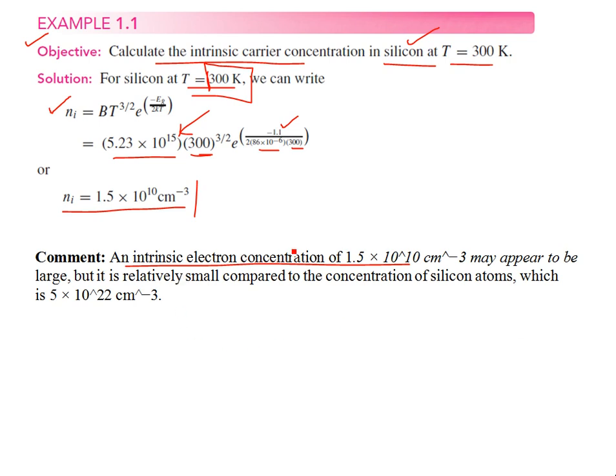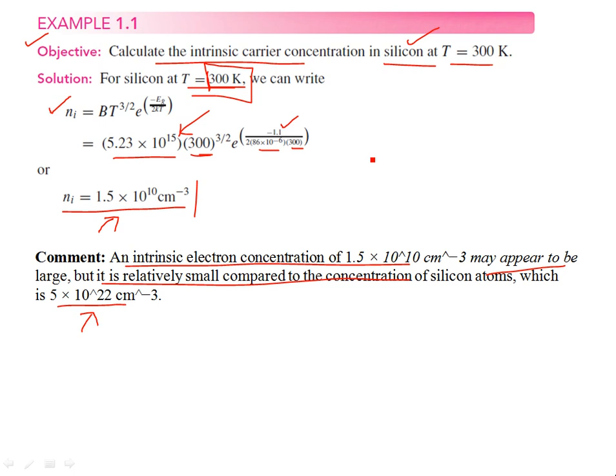An intrinsic electron concentration at this temperature, the concentration of charge carriers that we have in the conduction band due to temperature, is 1.5 into 10 to the power 10, and this may appear to be large, but it is relatively small compared to the concentration of silicon atoms, which is much higher, 5 into 10 to the power 22. This value is much higher than the thermally generated charged particles in the same volume, showing that the conduction of current is small in intrinsic semiconductor materials.